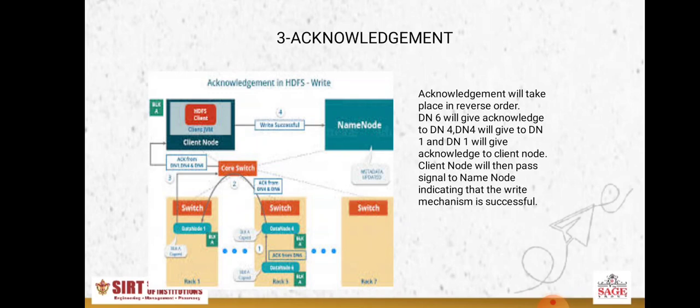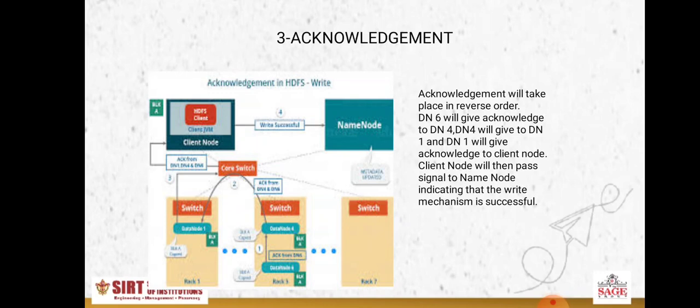Data node 6 will give the acknowledgement first that it has stored this particular file. Then data node 4 will give the acknowledgement, and then at last data node 1 will give the acknowledgement. So the client will receive the acknowledgements in reverse order: first the acknowledgement of data node 6, then of data node 4, and then of data node 1.